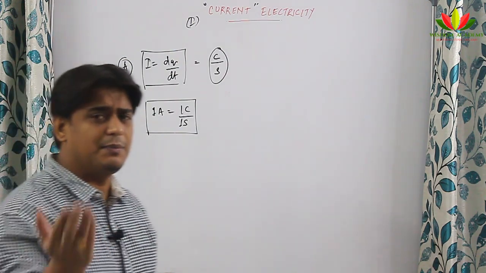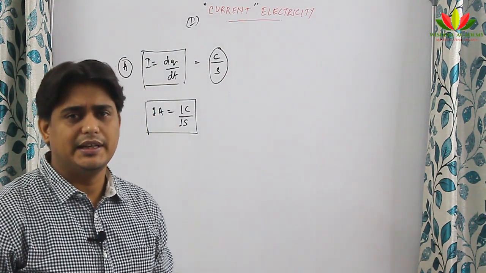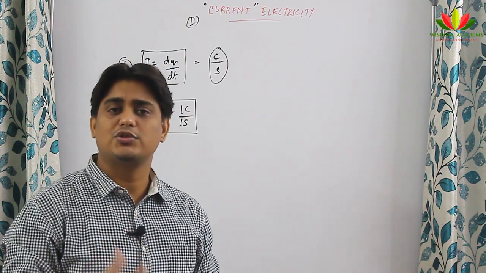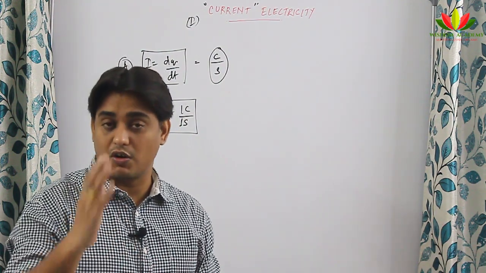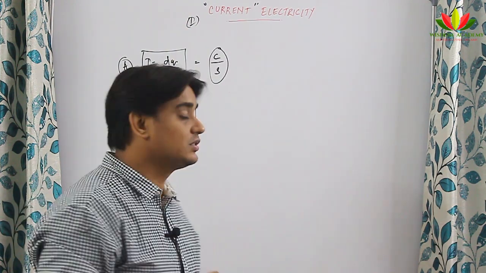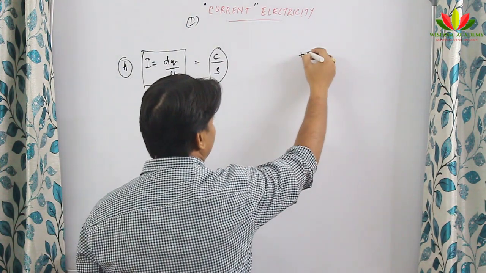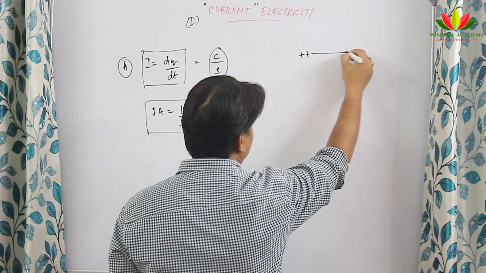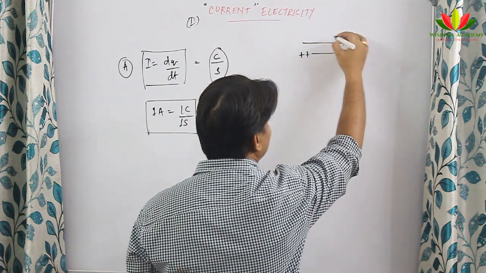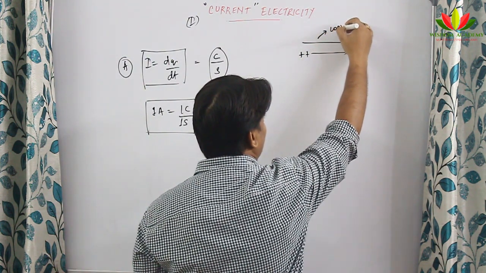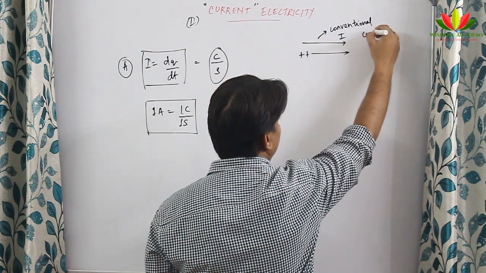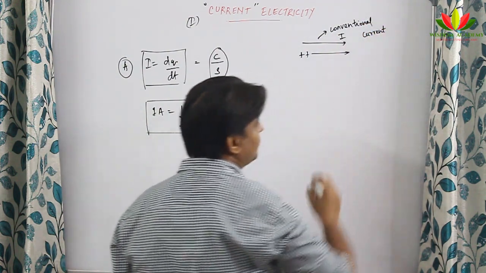Now I have told in the previous videos also that generally there is a perception in students' minds that current is produced only by the movement of electrons. It is a wrong perception. Even the current is produced by movement of protons. So if the positive charges are moving, then the current will be in the same direction, and this current is known as conventional current. It is the current produced by the movement of protons.